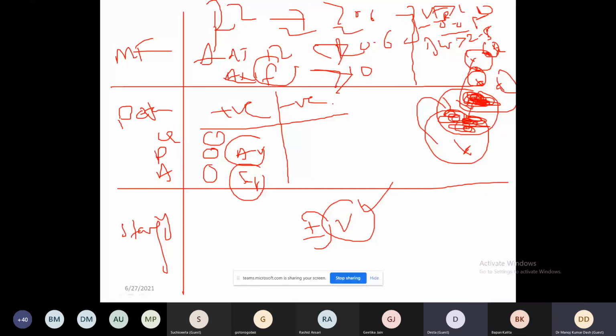If T is greater than or equal to 2, we can say that this beta, whatever we have derived, is significant for the whole population. If T is less than 2, it means that this beta is significant only for the sample, it cannot be generalized.